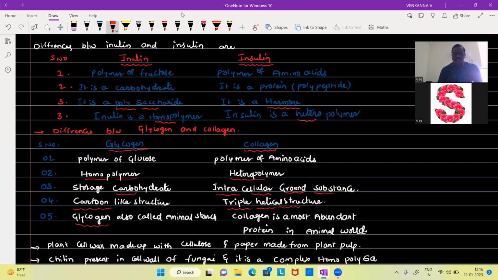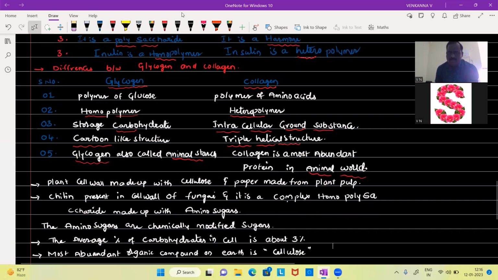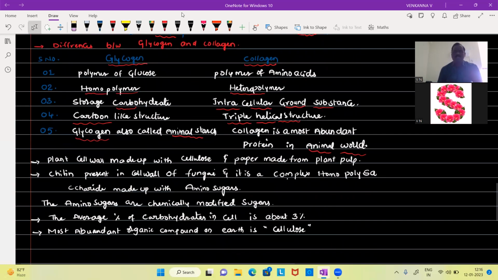Glycogen is also named animal starch, and collagen is the most abundant protein molecule in the animal world. So when we observe the terms glycogen and collagen, they may appear the same, but they are entirely different from one another.